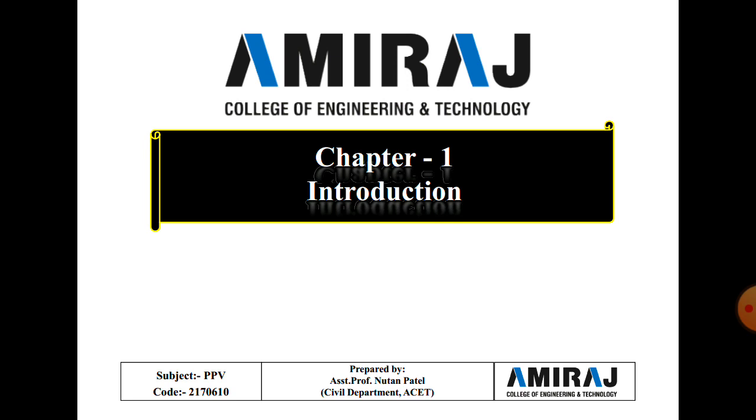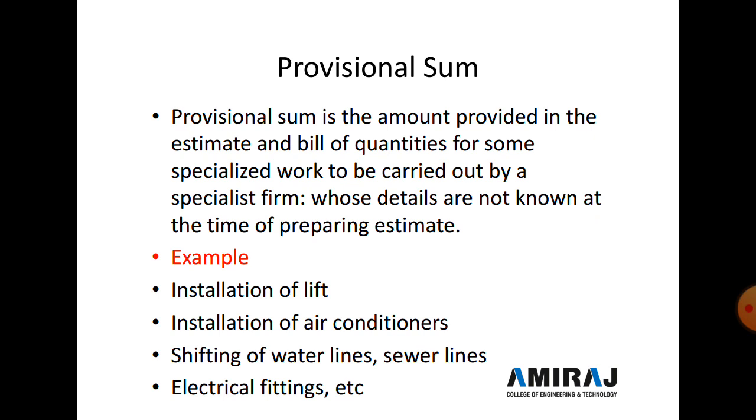Seventh one is work charge establishment charges, eighth one is water charges, and ninth is overhead charges. So today we discuss all the points one by one with examples and some important guidelines. Now we discuss provisional sum.